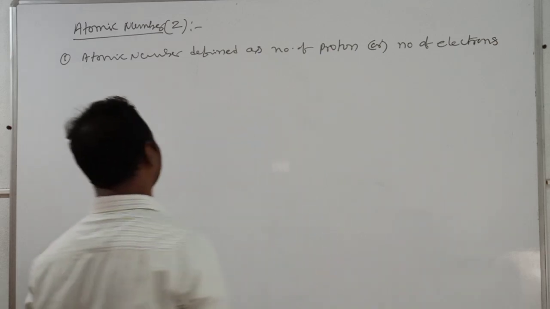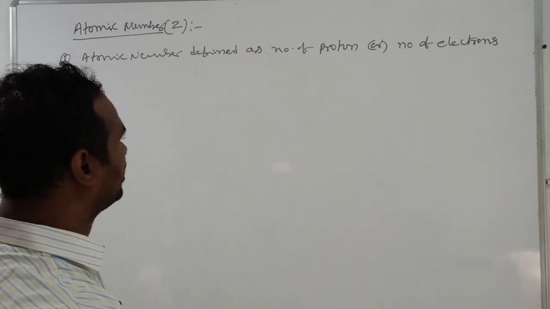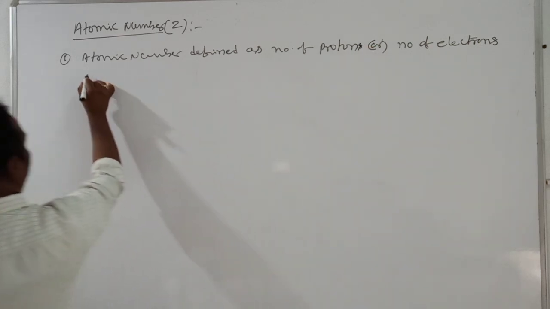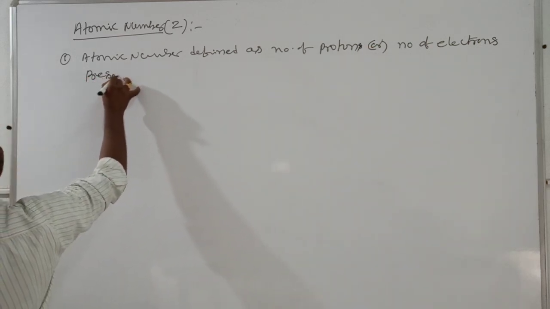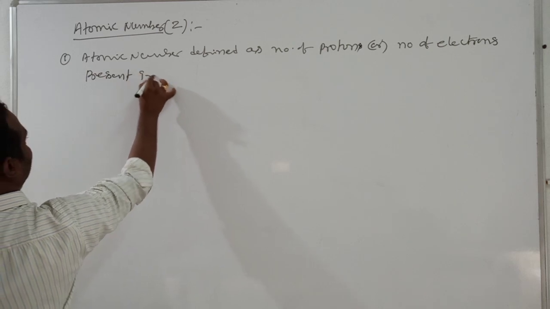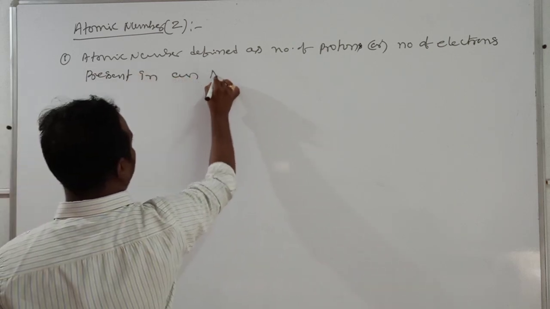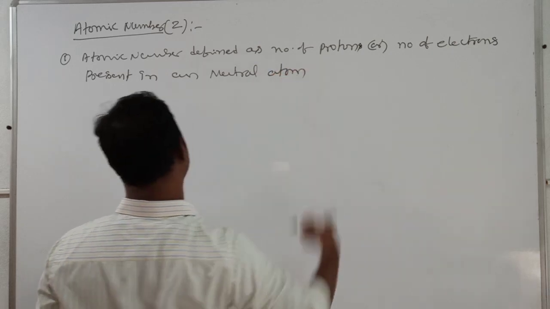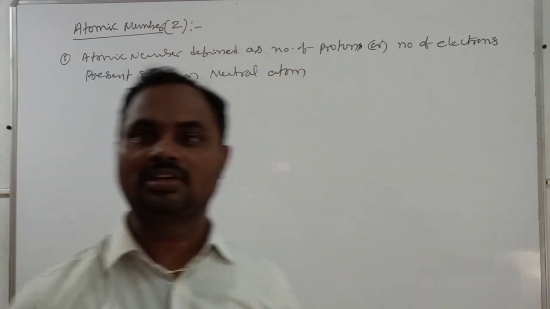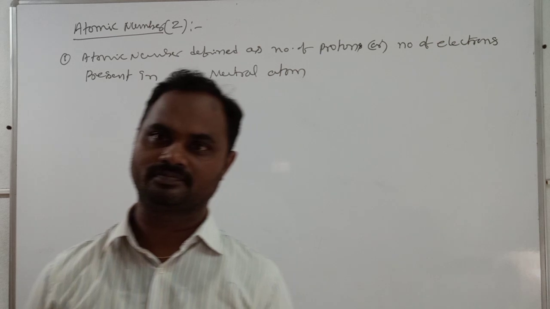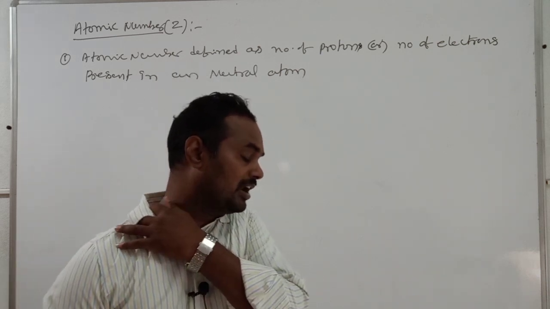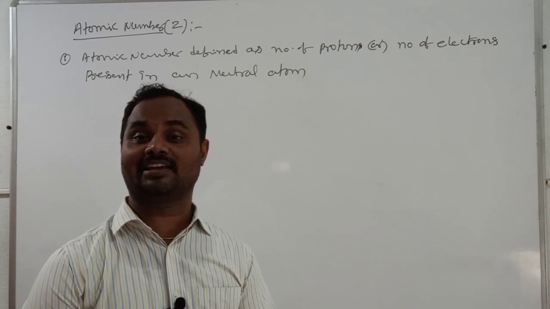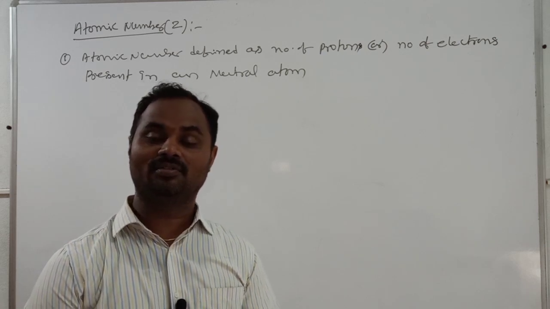Atomic number is defined as the number of protons or the number of electrons present in a neutral atom. Carefully see. The number of protons or number of electrons present in a neutral atom we can consider as the atomic number.